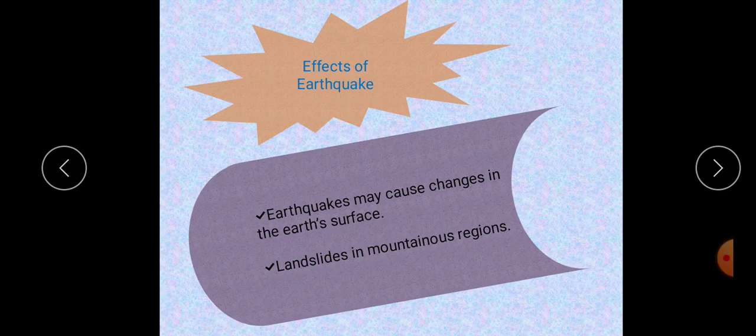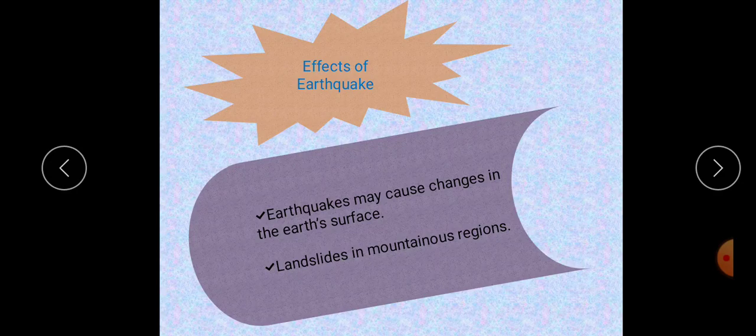Vibrations often set off landslides in the mountain region. A greater danger in an earthquake is the falling of buildings. Most of the houses which collapsed were made of mud and bricks and proved to be death traps also. Fire is another greater danger, isn't it?